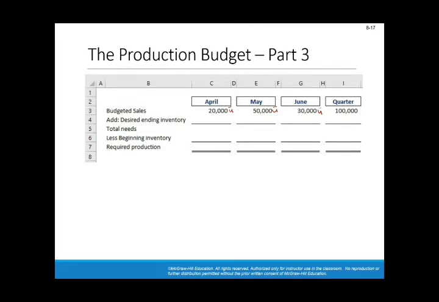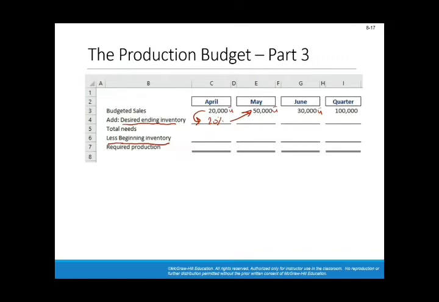You need to add to this the desired ending inventory, which is 20% of next month's estimated sales, and deduct from that the beginning inventory, because it already exists, so there is no need to produce it. So for example, in April, you should produce 20,000 units, which are expected to be sold in April.